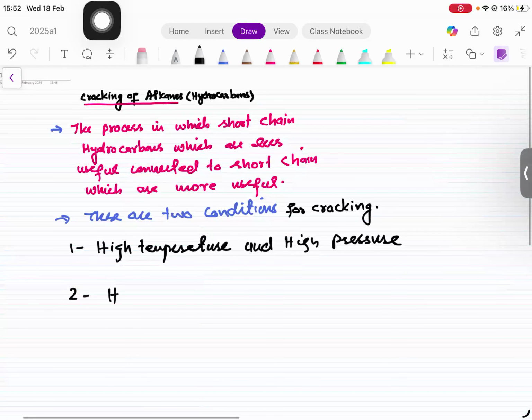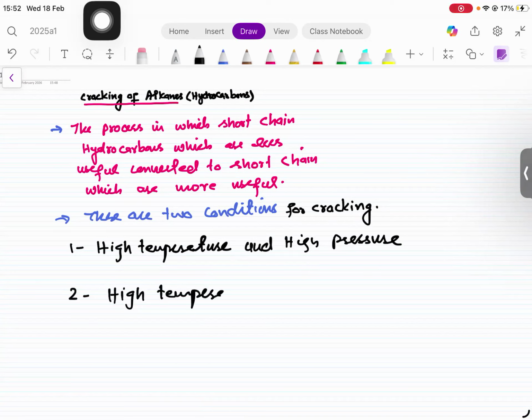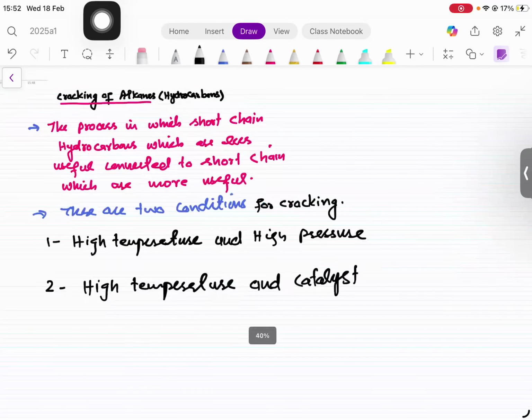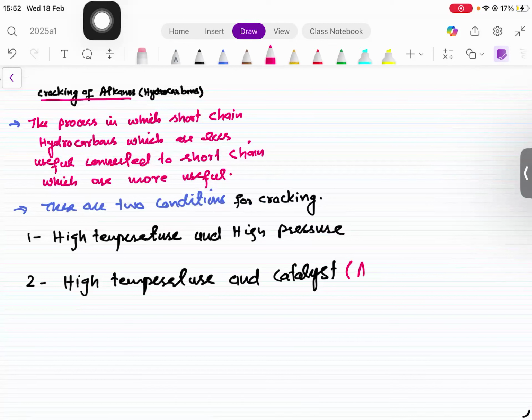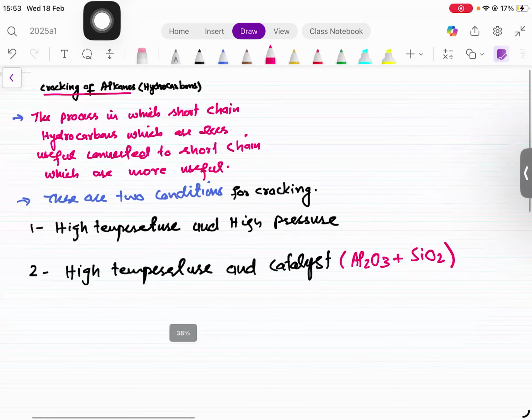Number two, high temperature and a catalyst, aluminum oxide and silicon dioxide. So under these two conditions, they can crack.